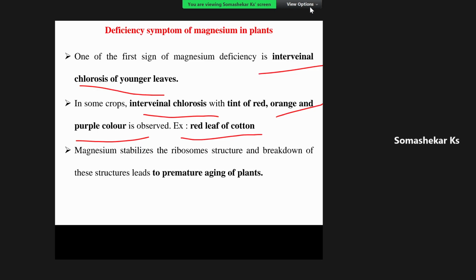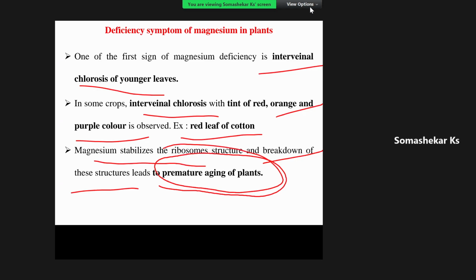Then magnesium stabilizes the ribosome structure, and breakdown of this structure leads to premature aging of plants. This is most important. Premature aging of plants. Suppose, for example, a crop has a total duration of 90 days; the crop will mature by around 65 to 70 days only instead of 90 days. This will happen only when there is a deficiency of magnesium in the crop plant.